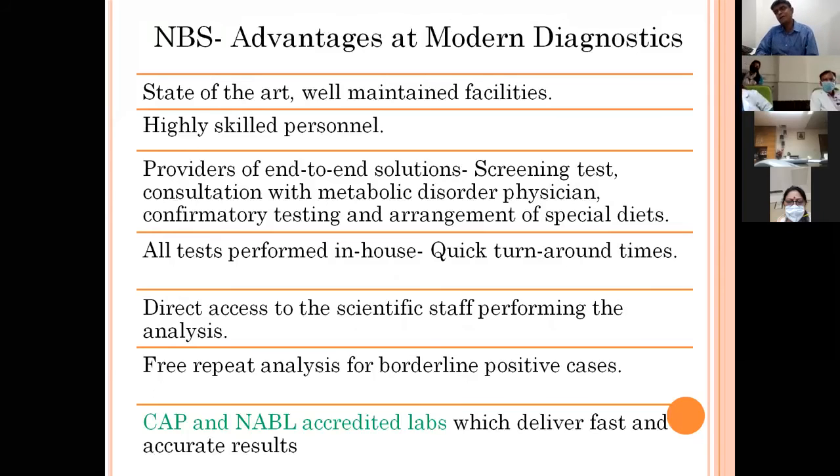So what advantages we offer at Modern Diagnostics is that we have all the latest equipment which is required to perform these high-end tests. All our personnel has been trained here or abroad with all the required knowledge to perform these tests. Also, in these tests, when the physician or the metabolic physician is treating the patient, they need specialized diets to give to these patients so that they can live a normal life. So we can arrange the diets also for the doctors if required.